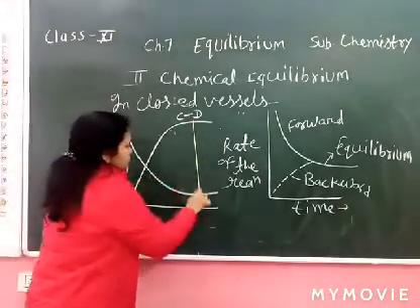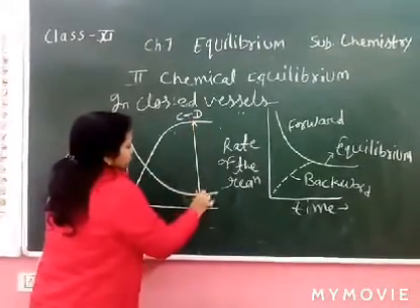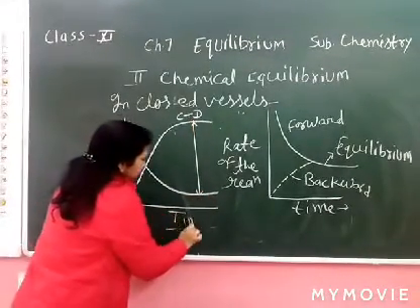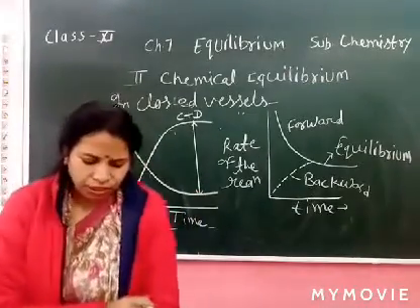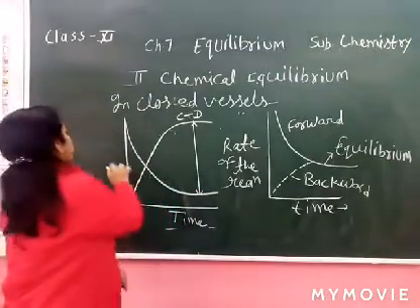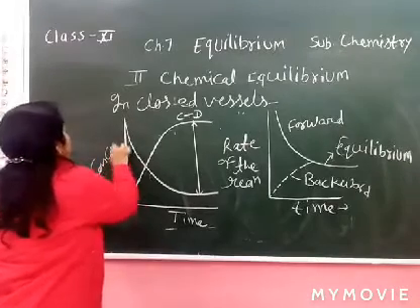Now this state is called the equilibrium, again, with time on one axis and concentration on the other.